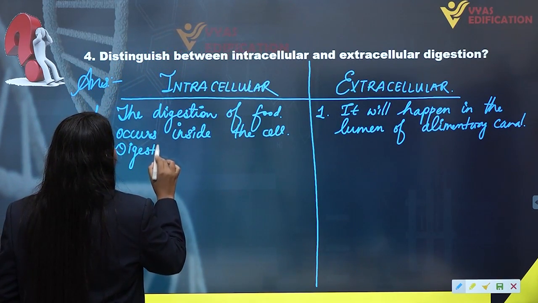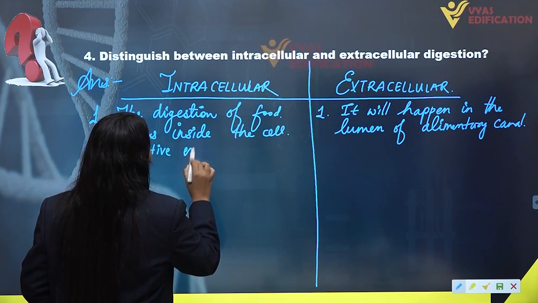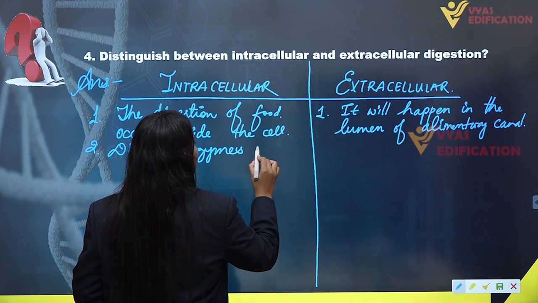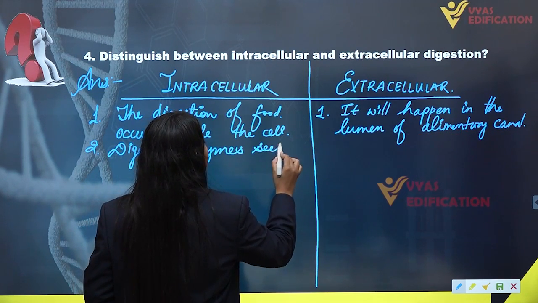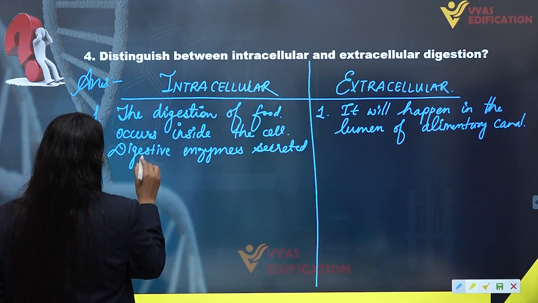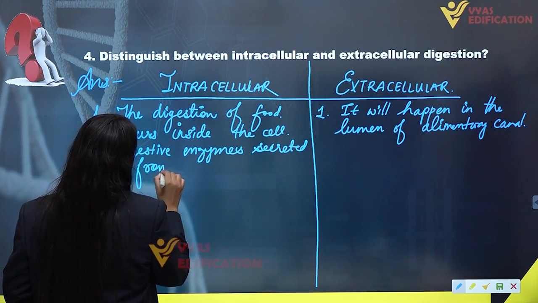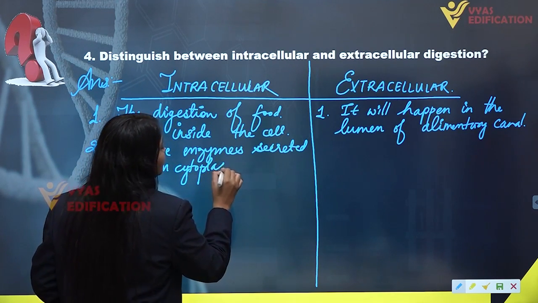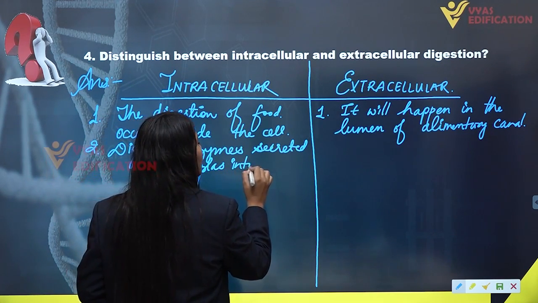In intracellular, digestive enzymes are secreted from cytoplasm into the food vacuole.